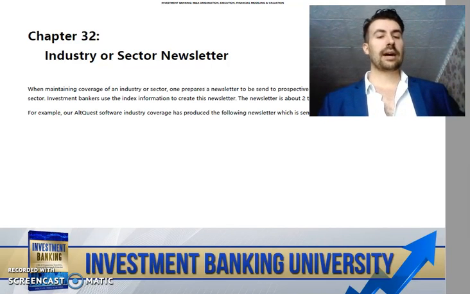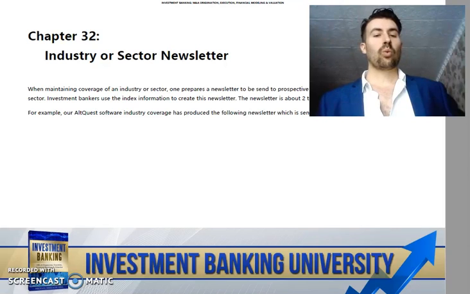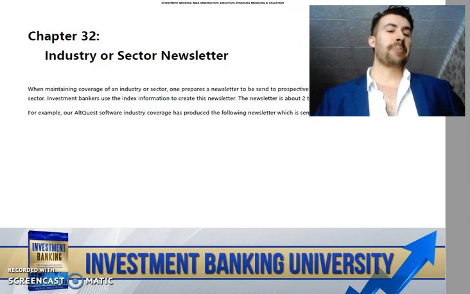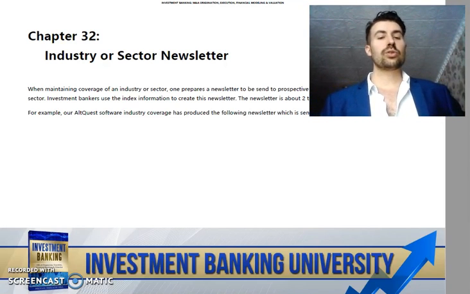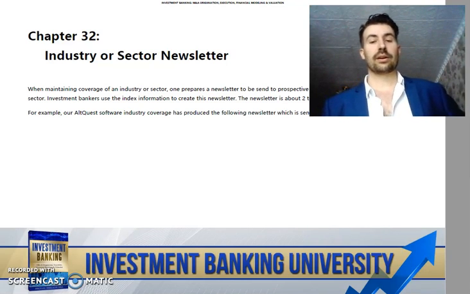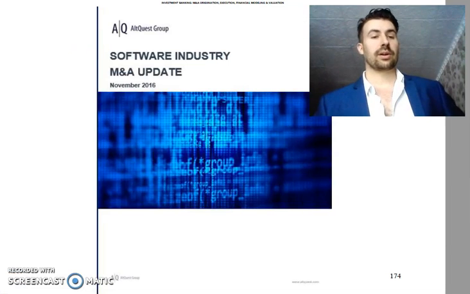When maintaining coverage of an industry or sector, one prepares a newsletter to then be sent to prospective sell-side clients in the industry or sector. In fact, investment bankers use the index information to create this newsletter. The newsletter is typically about 2 to 6 pages. And for example, our ALTQUEST Group software industry coverage has produced the following newsletter, which is sent to potential targets.